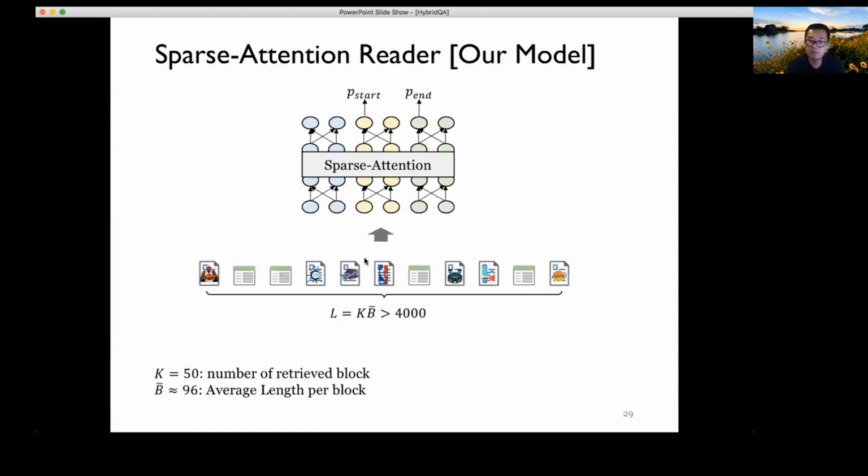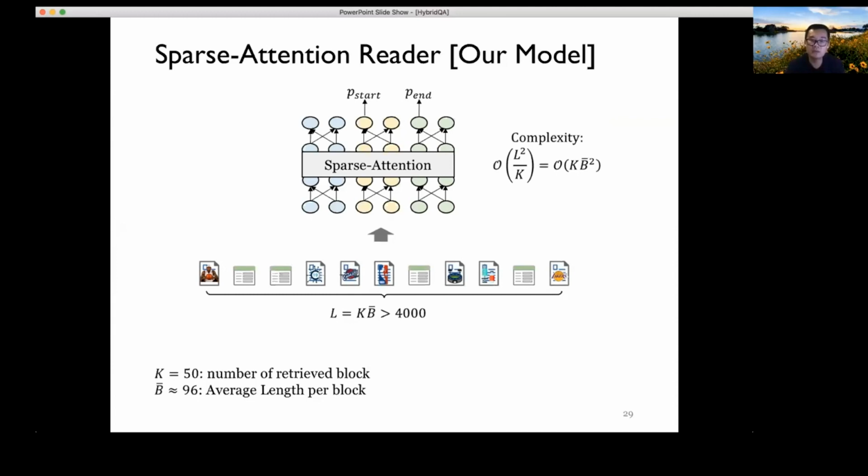For the Google BERT model, you may actually have K squared B squared, where K is the number of retrieved blocks and B is the average length per block.